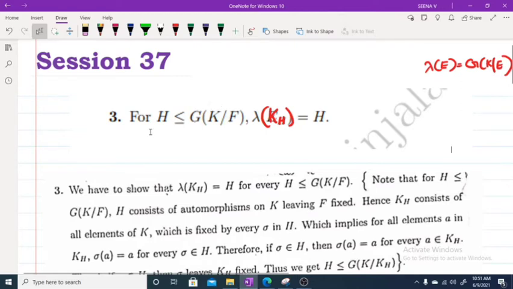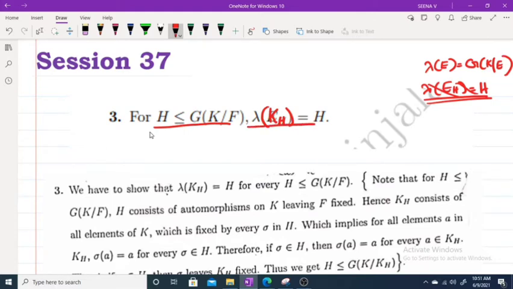So H is a subgroup of G of K over F. We have to prove lambda of KH is equal to H. In the statement, it is lambda of EH is equal to H. You have to correct this. In the text also the statement is shown like this, that's why. So you have to change this to lambda of KH is equal to H.